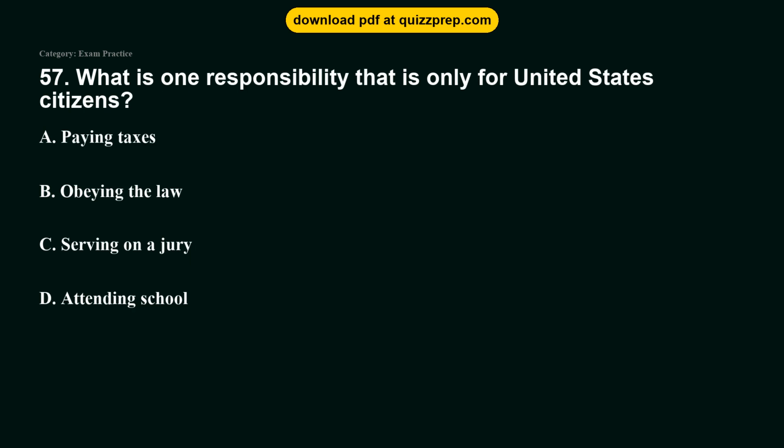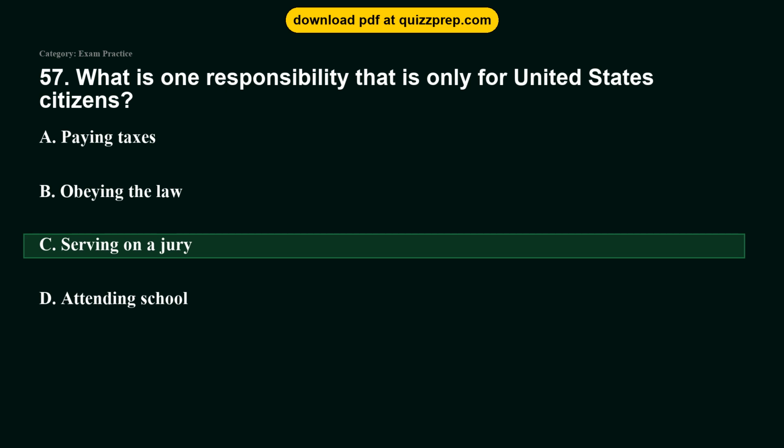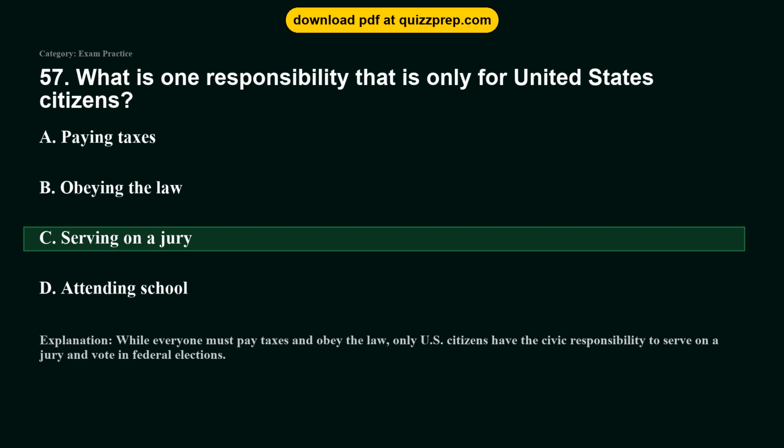Question 57. What is one responsibility that is only for United States citizens? Option A, paying taxes. Option B, obeying the law. Option C, serving on a jury. Option D, attending school. The correct answer is option C, serving on a jury. While everyone must pay taxes and obey the law, only U.S. citizens have the civic responsibility to serve on a jury and vote in federal elections.